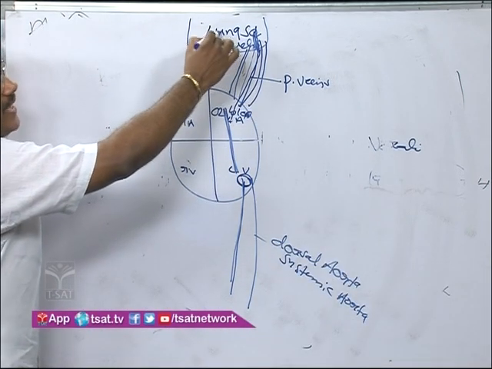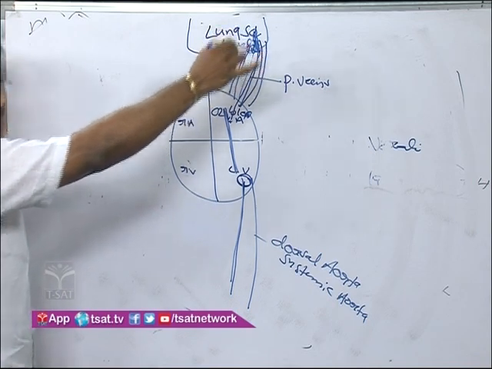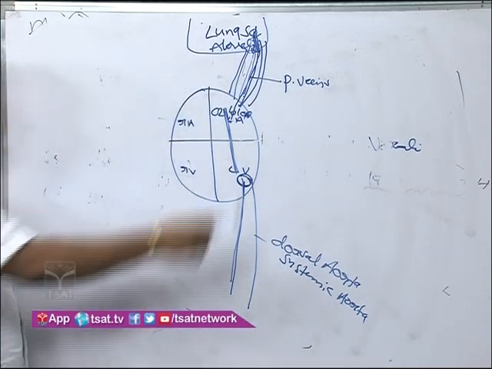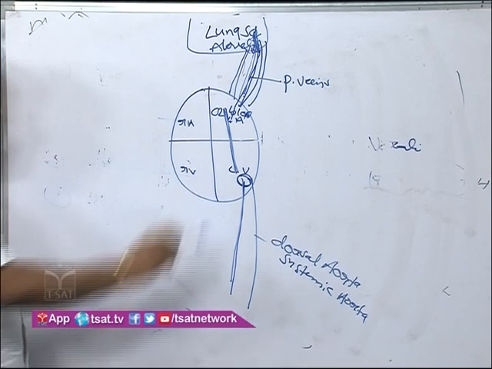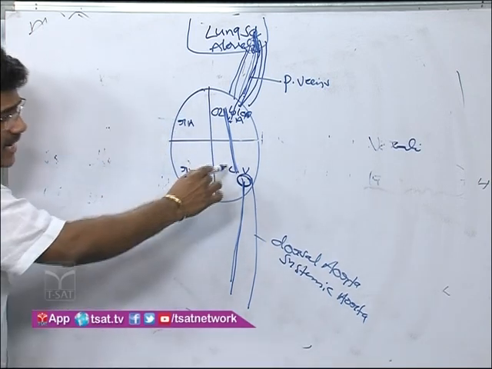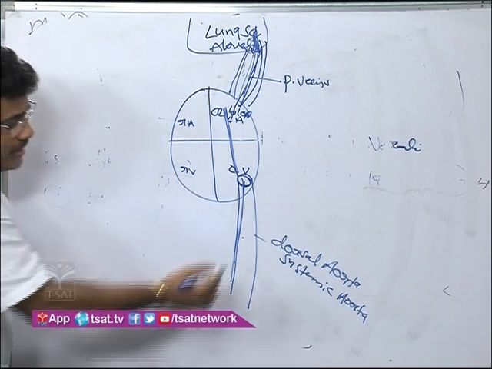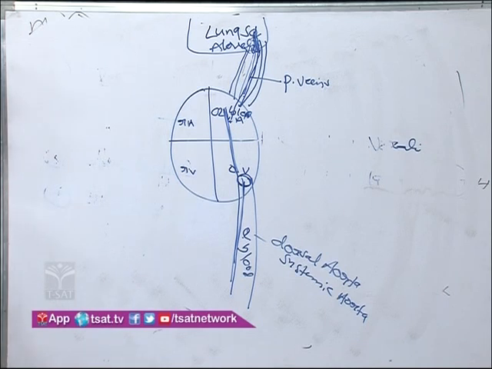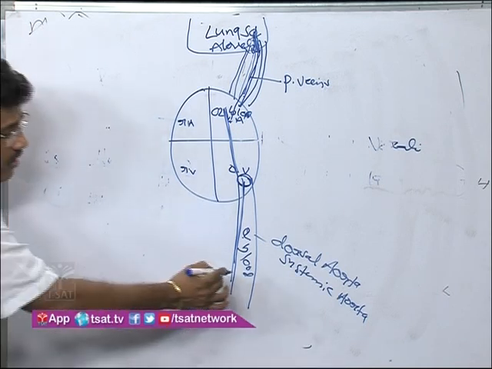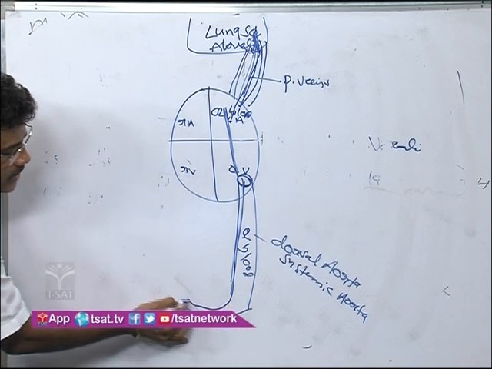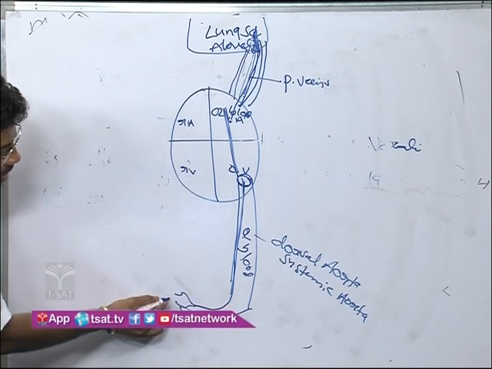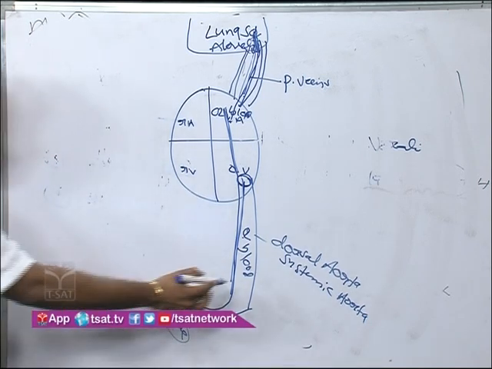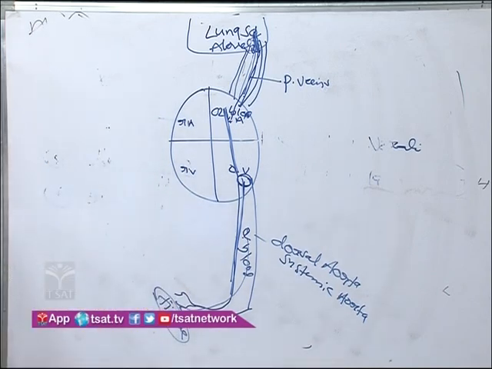In the lungs, oxygen mixes with blood. That is oxygenated blood. Oxygenated blood enters the pulmonary veins, then the left atrium, then the left ventricle, then the systemic aorta. That means in the systemic aorta, oxygenated blood is present. The systemic aorta supplies oxygenated blood to the body parts, the tissues.